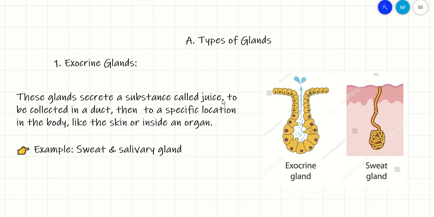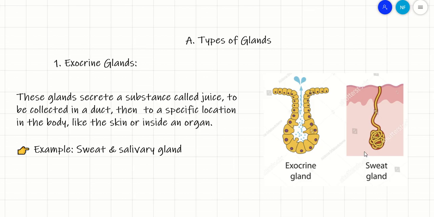Yani as we can see in this figure here, these cells are called exocrine cells. Why? Because they are secreting juice and this juice is collected through this duct. So this is an example of an exocrine gland. Here we have the exocrine cells, which are part of the exocrine gland, secreting a substance called juice. First of all, it has to be collected through the duct, then to be ejected to outside the duct or outside the body. If you are taking the example of the salivary gland, which is responsible for the secretion of the saliva in the mouth, the substance first of all will be collected in the duct, then it will be released in the mouth. Yani the saliva is released in the mouth.